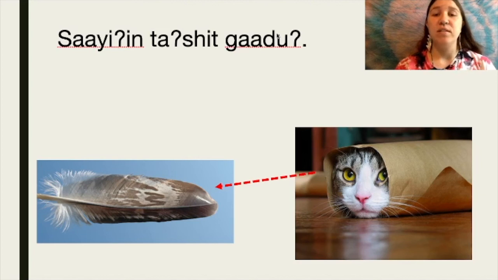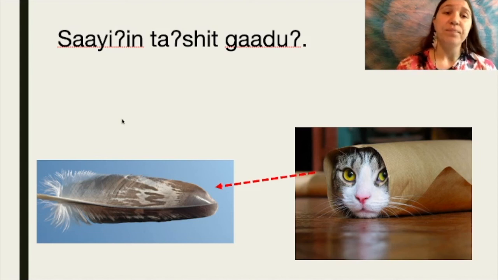And moving on to this slide here, we have sa'iin tashit gadu. And this translates to the cat saw the feather. So sa'i is our word for feather. And you'll notice for sa'i that if we want to know the subject form, this I is the last vowel of this word.